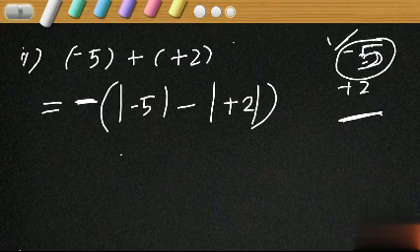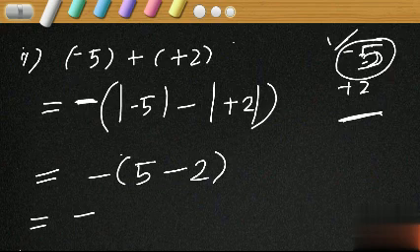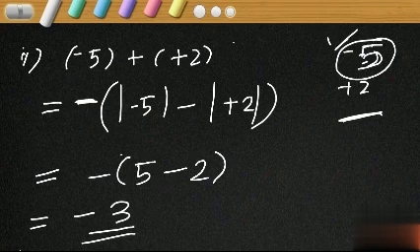Is it clear? Why have we put minus here? Because the answer's sign should be the sign of the integer having greater magnitude. Here minus 5 is the integer having greater magnitude and the sign of minus 5 is minus. So minus should be the sign of the answer. So what is the answer here? Minus. Magnitude of minus 5 is 5, isn't it? Minus magnitude of plus 2, which is 2. So 5 minus 2 means 3. Minus 3 is the final answer. Is it clear?